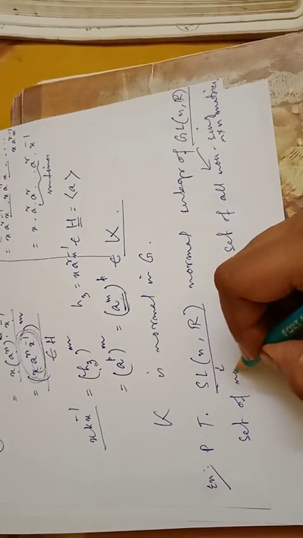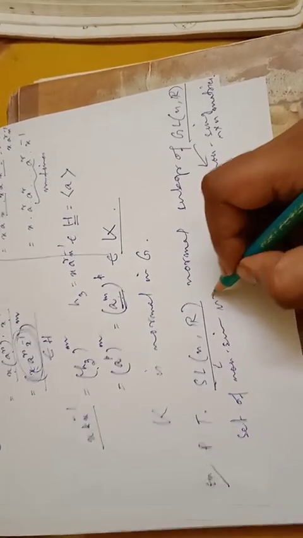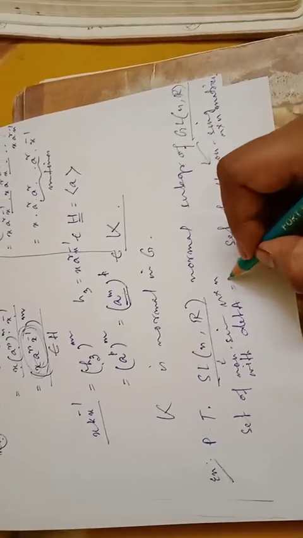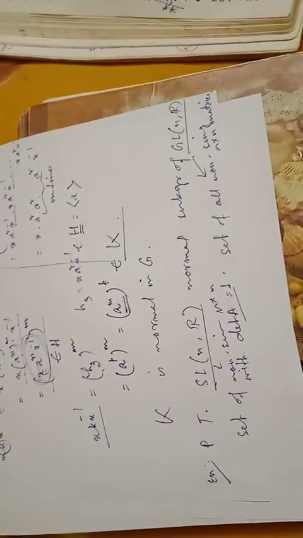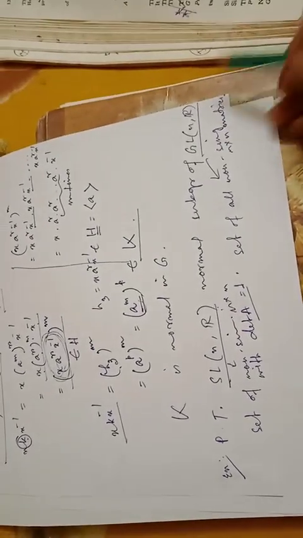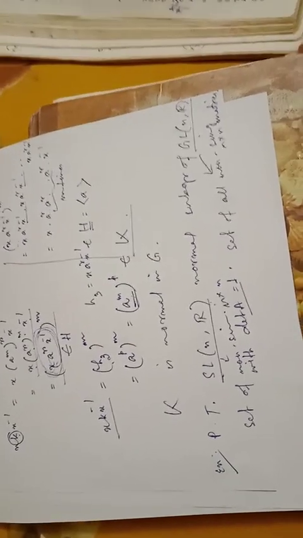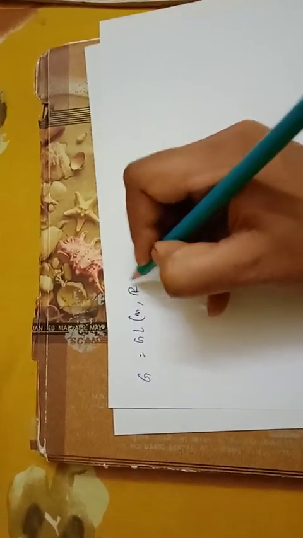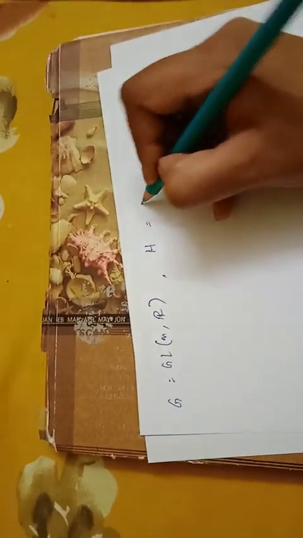And SL(n,R) means the set of all non-singular n by n matrices with determinant value 1, that is determinant of A equals 1. Probably we have proved that SL(n,R) is a subgroup of GL(n,R). Now we need to prove that it is a normal subgroup. So we will prove it by using the test of normality. Let us consider G is our group, that is GL(n,R), and our subgroup is SL(n,R). Let's take it as H.